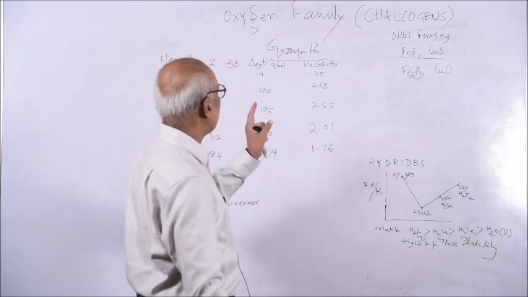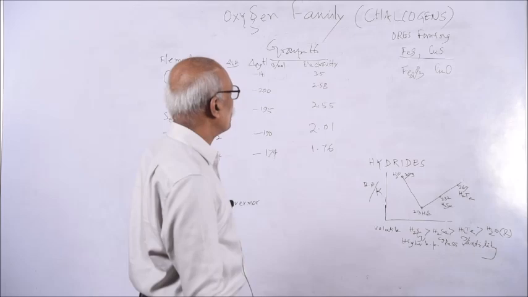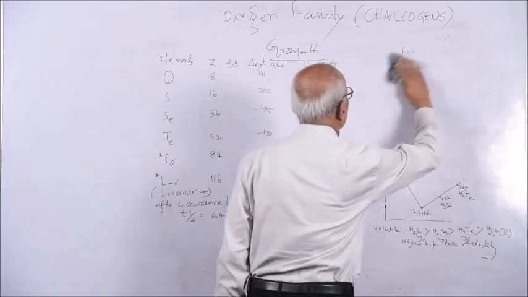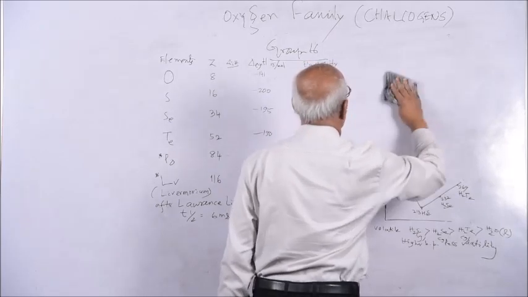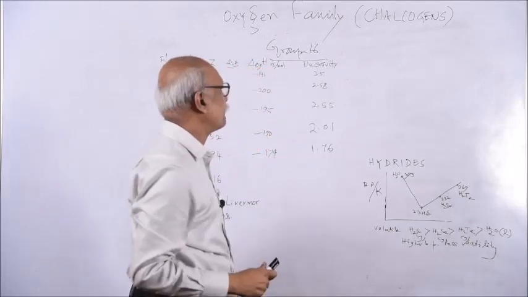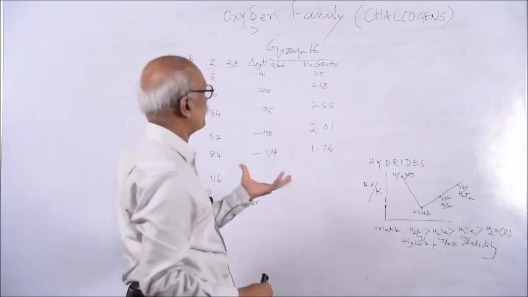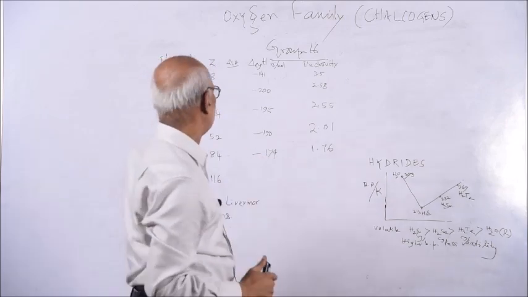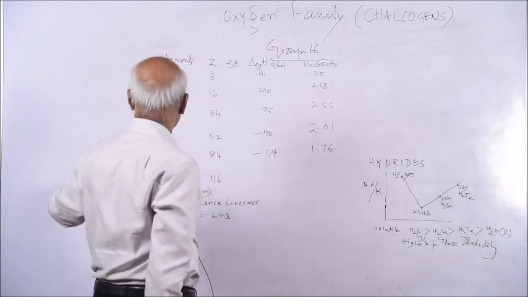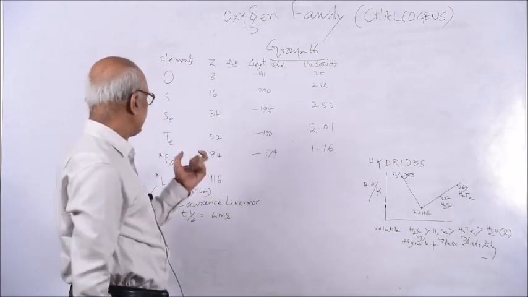For that reason, as oxygen and sulfur are present in this family, these are known as chalcogens. This is why these are called chalcogens. Simply, chalcogens means ore forming, as these elements are involved in the formation of ores. You can call it generating ores. So the elements are oxygen, sulfur, selenium, tellurium, polonium, and the newly developed element having atomic number 116.